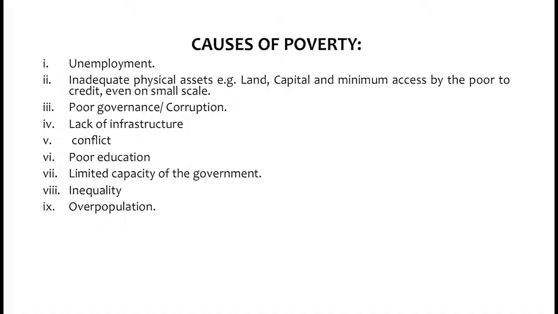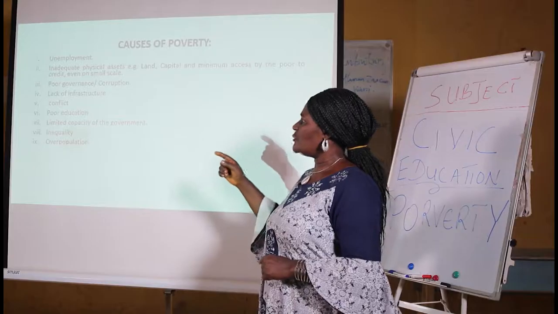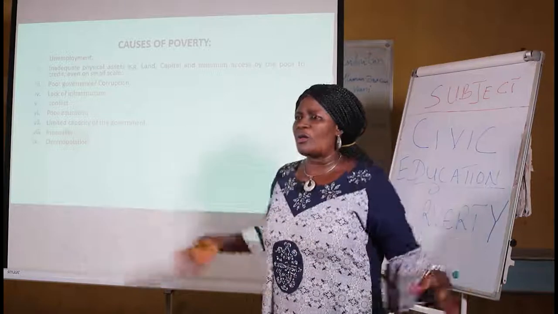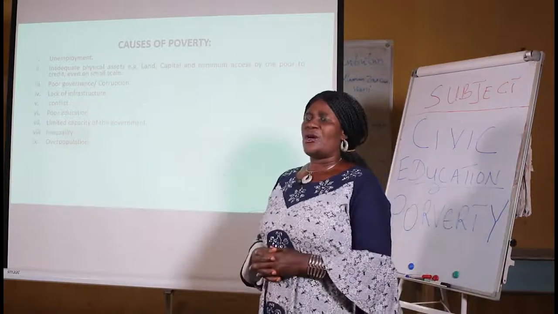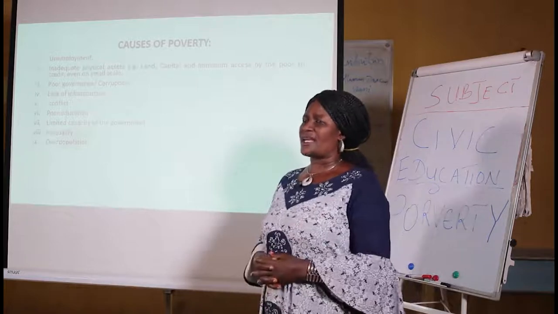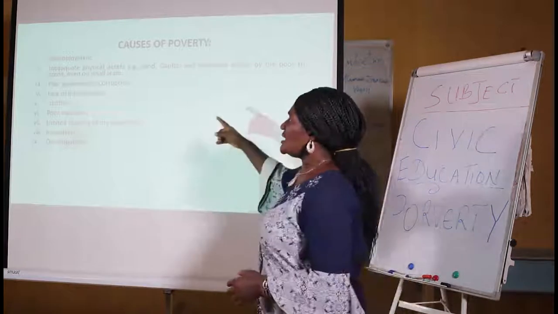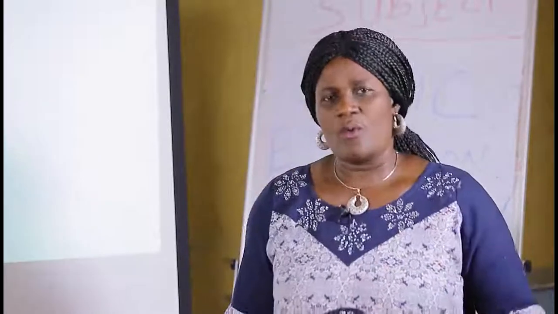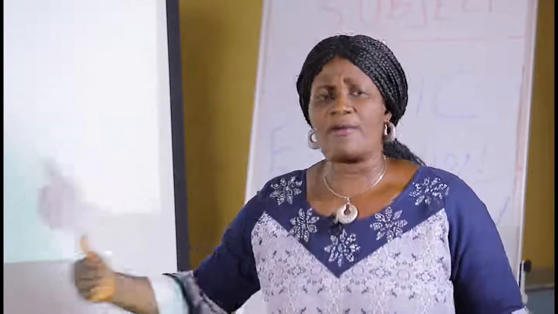And that brings us to the next point, inequality. When the government is not able to satisfy or to service all the people in the society, or the majority of people in the society, it brings about inequality. Inequality in the sense that maybe the rich will get richer while the poor will get poorer.